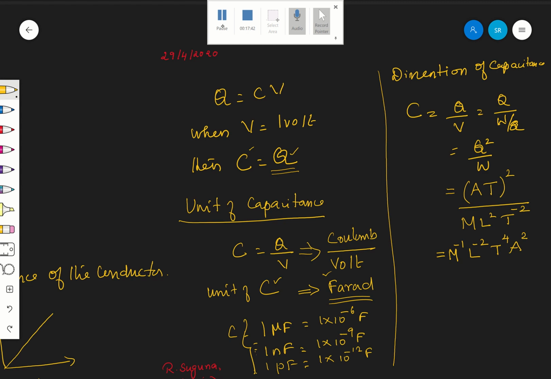Is it clear? This is the dimension for capacitance.